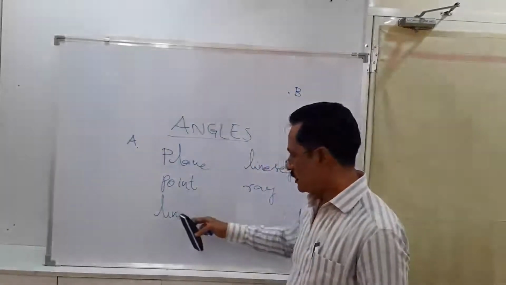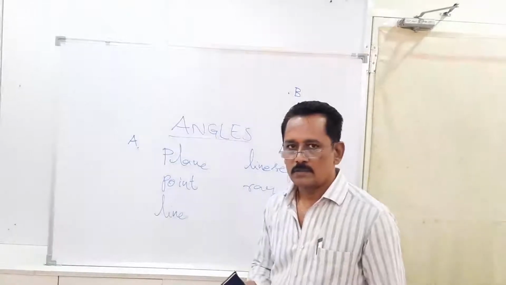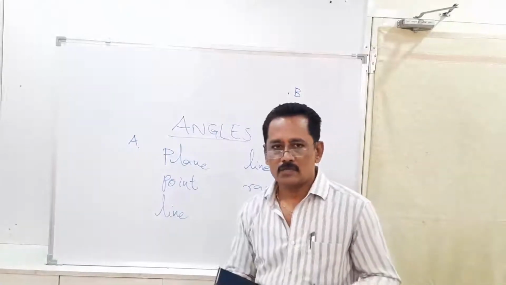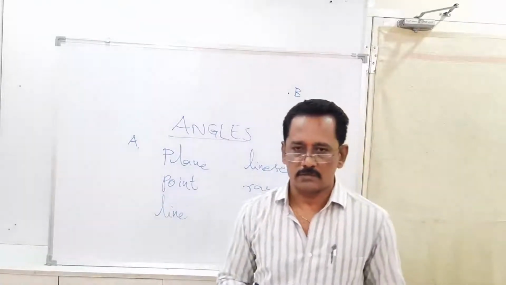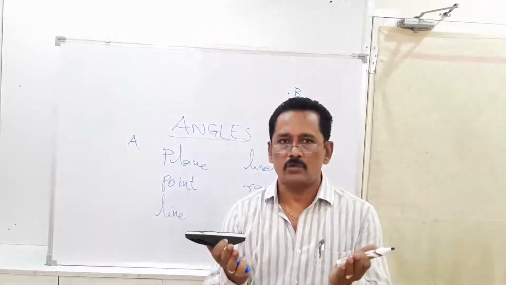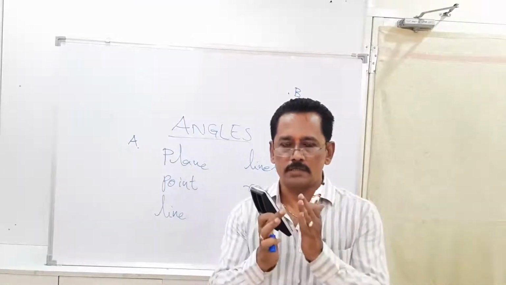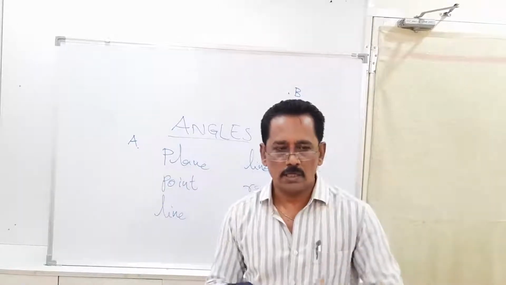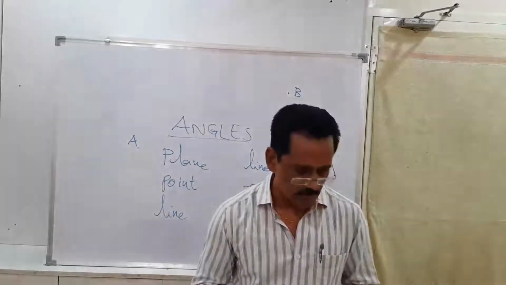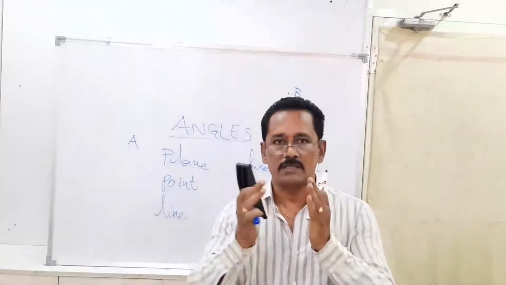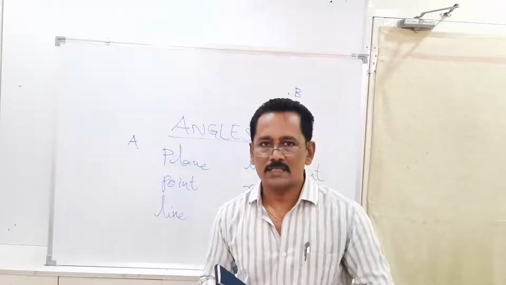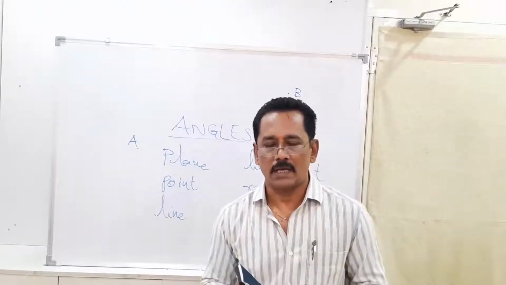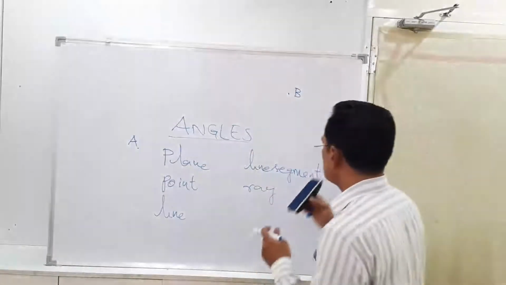Okay. So then what is meant by a line? Even a line has no particular definition. If you hold a paper in your hand, fold it and again unfold it, at the folding you can find a straight crease. That crease is nothing but part of a line. So a line is a straight crease.